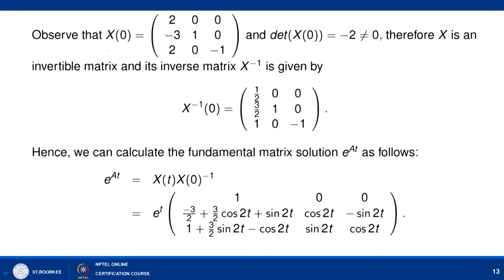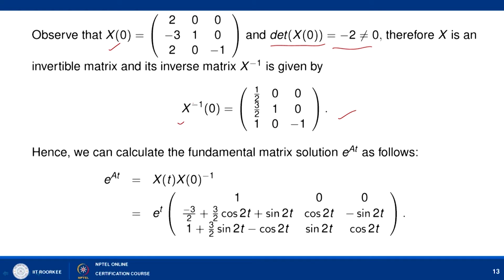So, we can observe the value of X(0), which is coming out as [2, 0, 0; minus 3, 1, 0; 2, 0, minus 1], and we can check that the determinant of X(0) is non-zero, and hence we can find the inverse of X(0), that is [1/2, 0, 0; 3/2, 1, 0; 1, 0, minus 1].